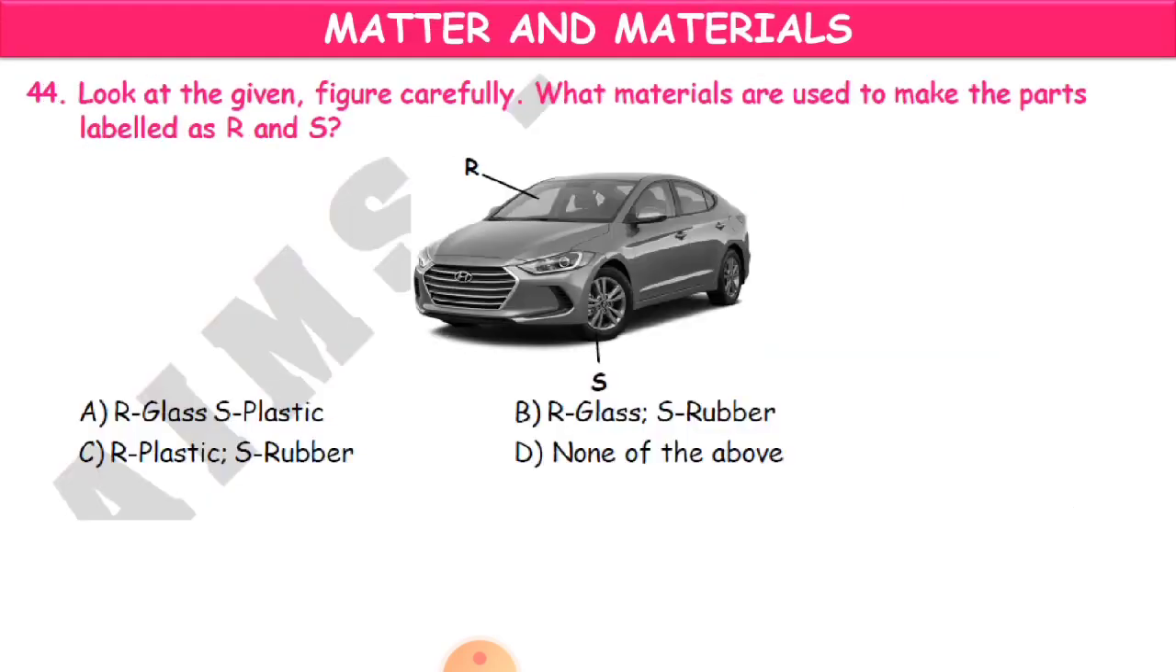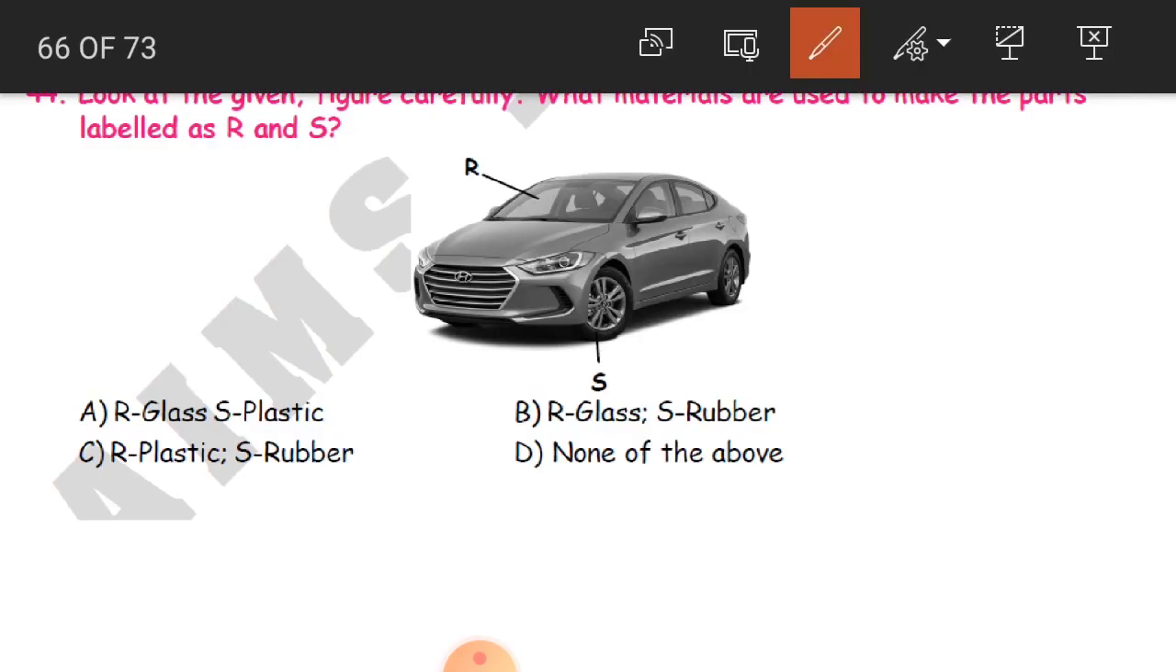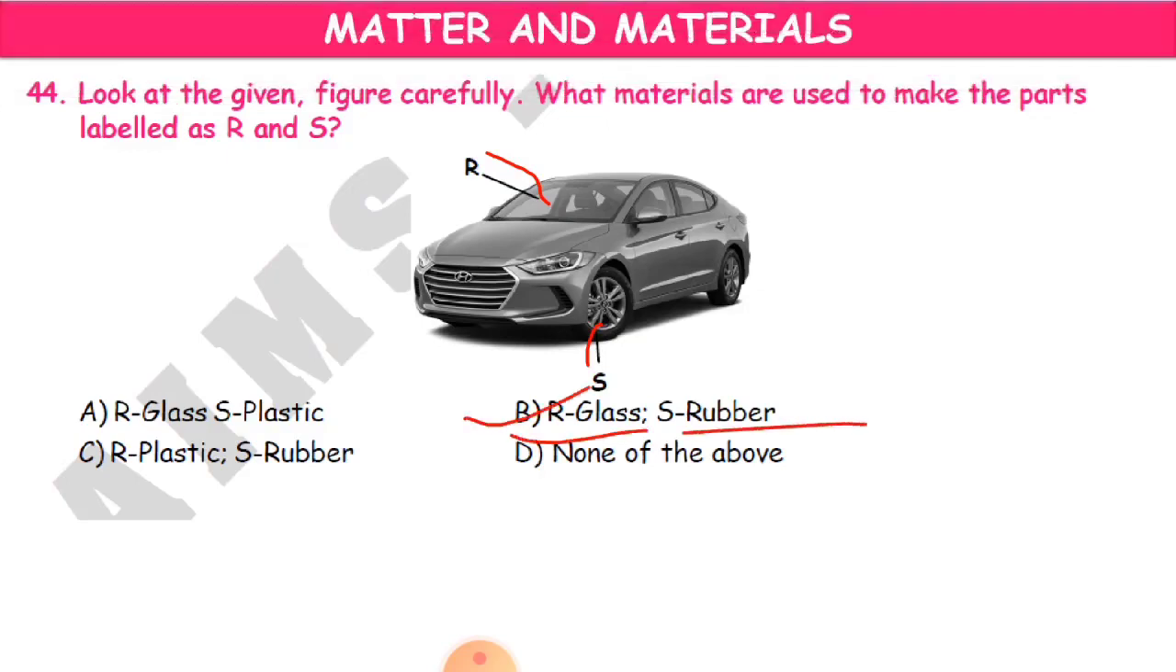Okay, children? Now 44th question. Look at the given figure carefully. What materials are used to make the parts labeled as R and S? So this is a car here, and R is nothing but the glass, and S is the tire. And the tire is made up of what? The tire is made up of rubber. So R is glass, S is rubber. B is the correct answer. Clear, children?